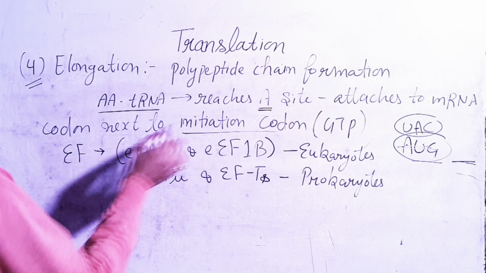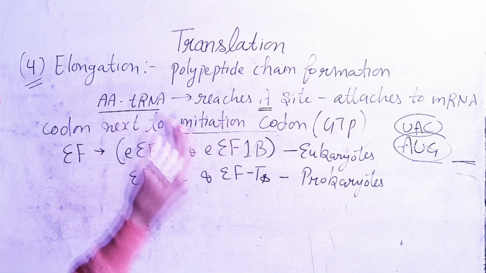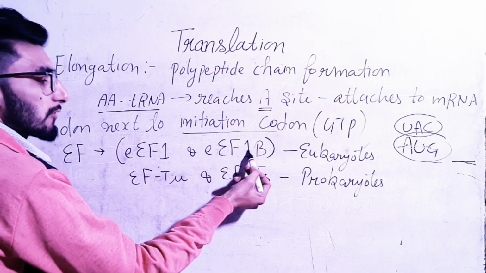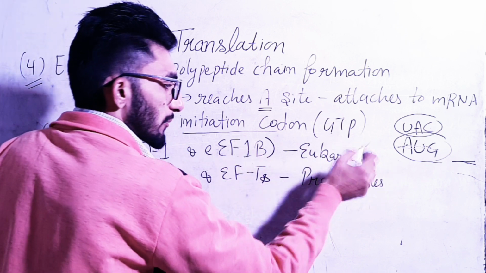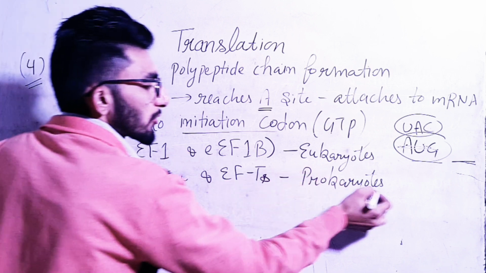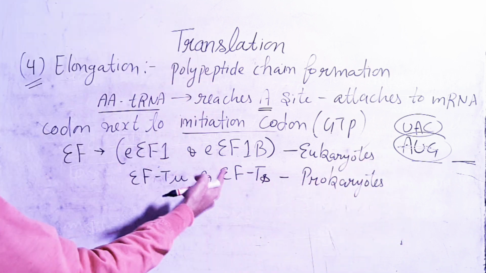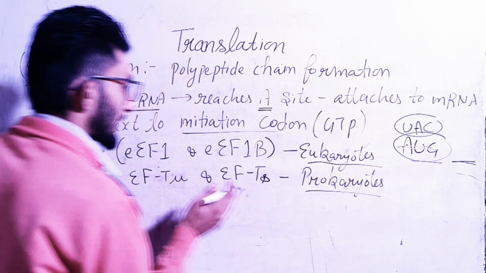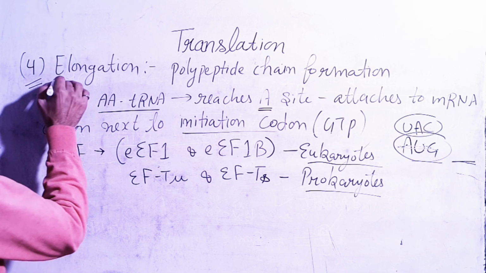Clear? So for this, elongation factors are required. These are EEF1 and EEF1B, which are for eukaryotic cells, and EF-Tu and EF-Ts for prokaryotic cells. So these are the elongation factors for eukaryotic and prokaryotic cells. Clear? So this is the elongation process.